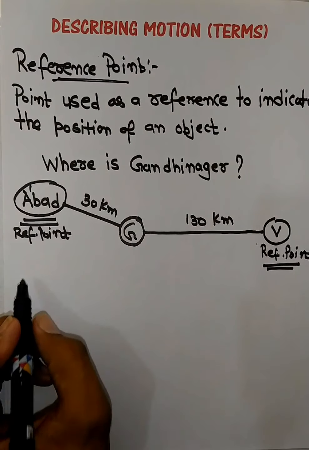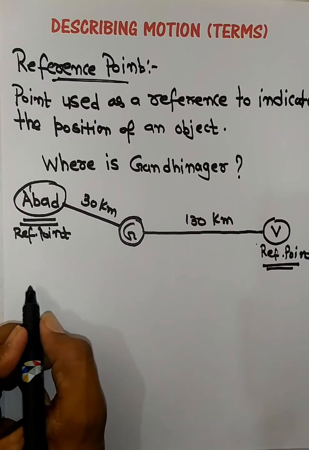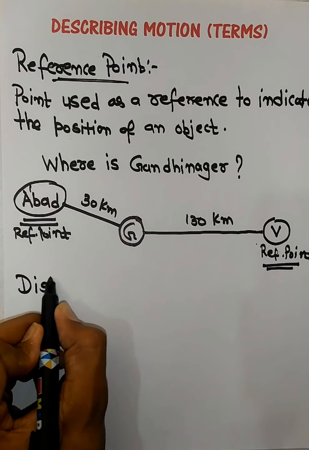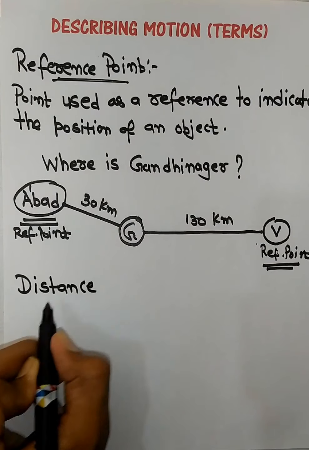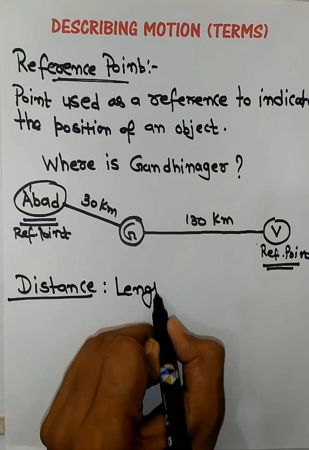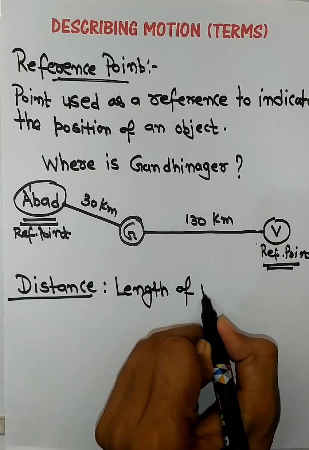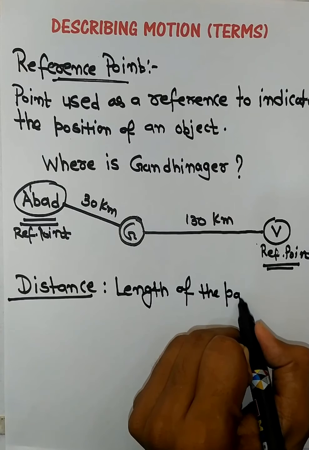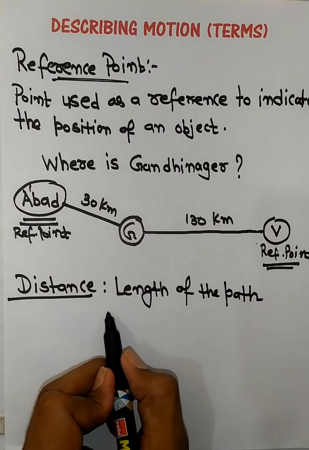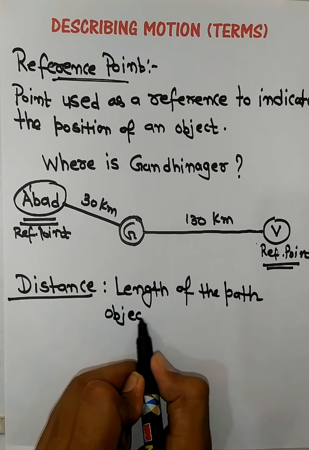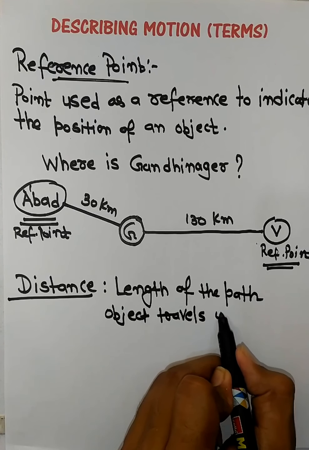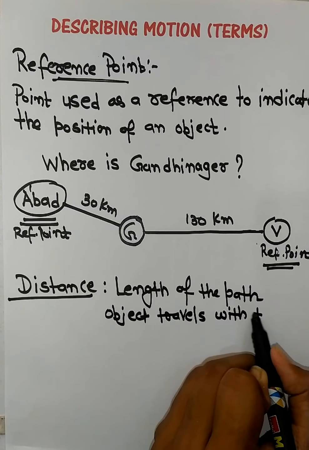Now other two very important terms related to motion are distance and displacement. What is distance? It is the length of the path. In short, we can define distance as the length of the path an object travels with time.